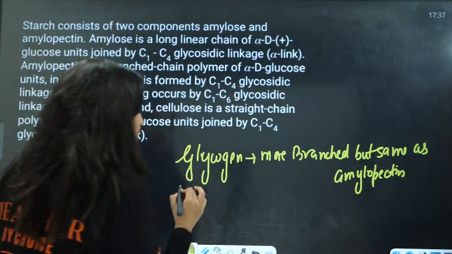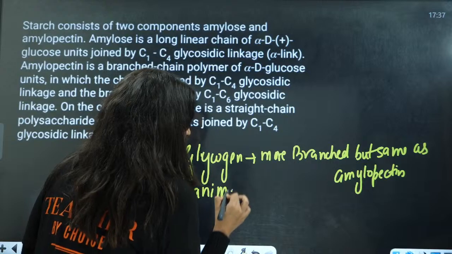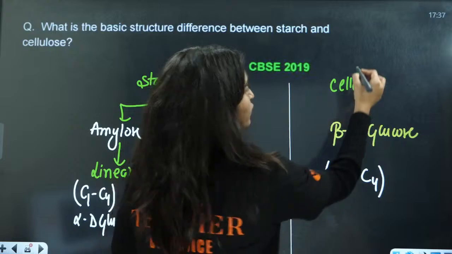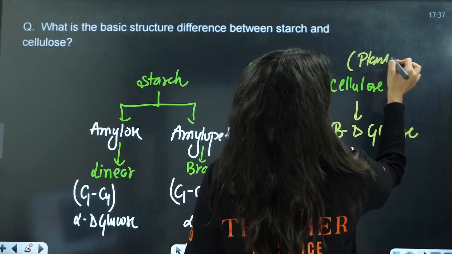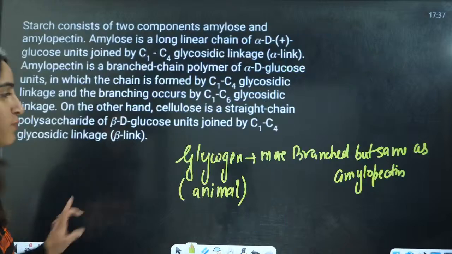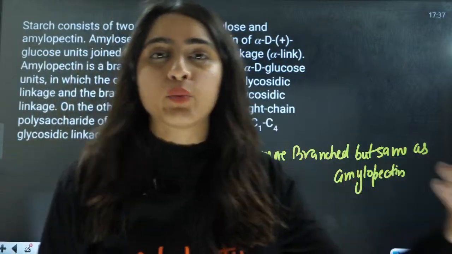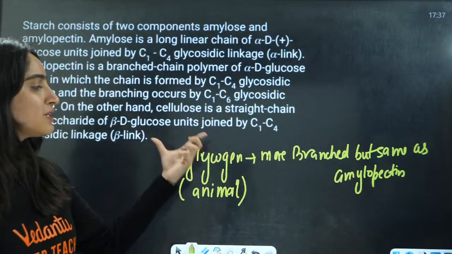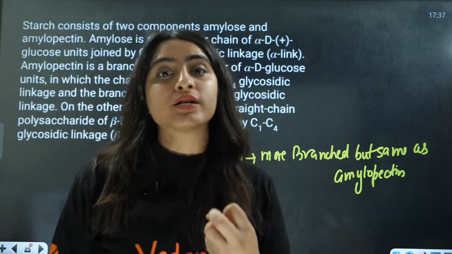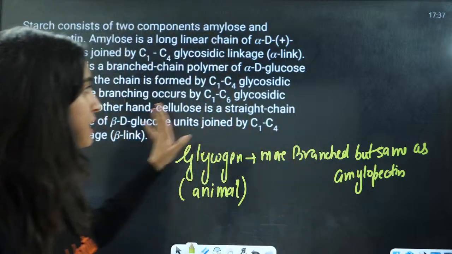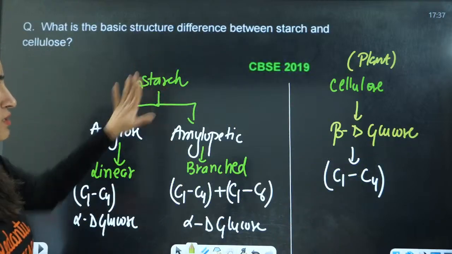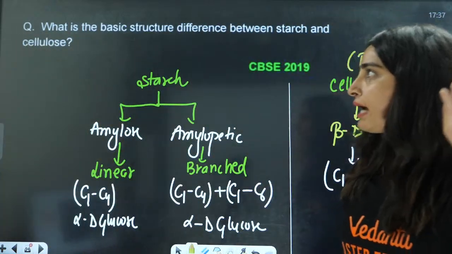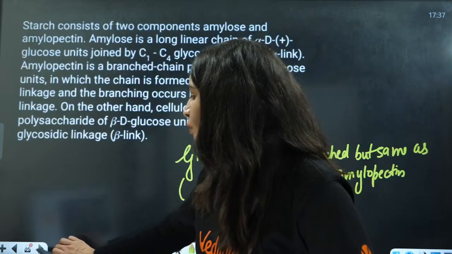It is in animal tissue, and cellulose is in plant tissue. When we need energy, this glycogen is converted into glucose to provide us with the energy. These are the differences, this is starch, this is cellulose. Got this? Should we move ahead?